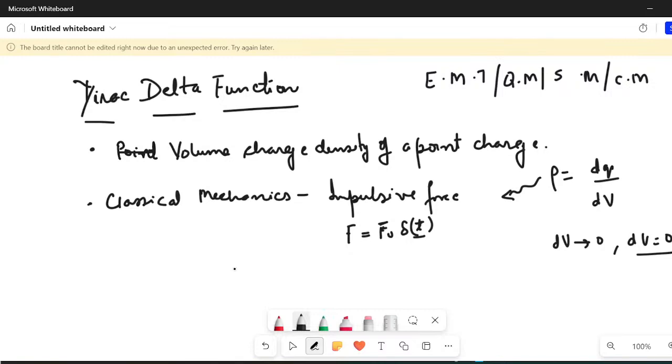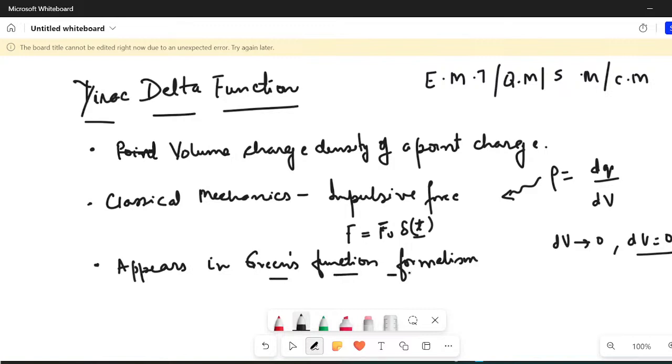It also appears in Green's function formalism. This is something that I'm going to teach later on. Basically, we are going to learn the Green's function method of solving boundary value problems.